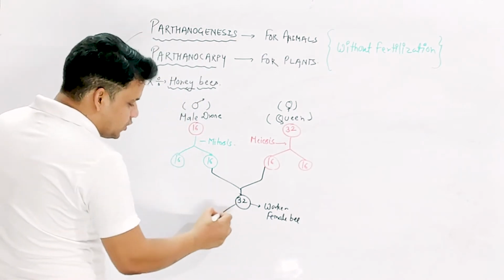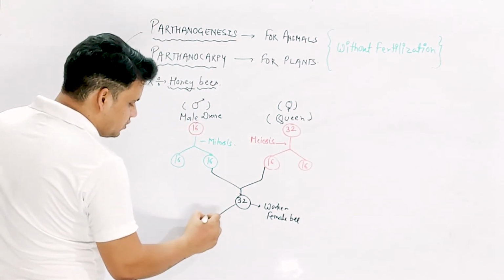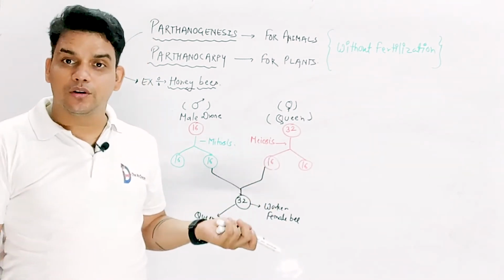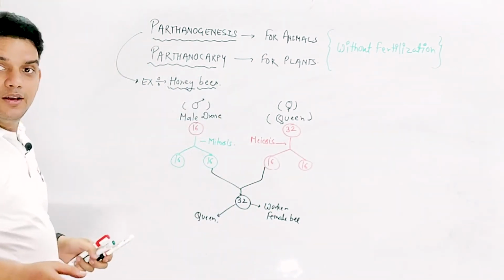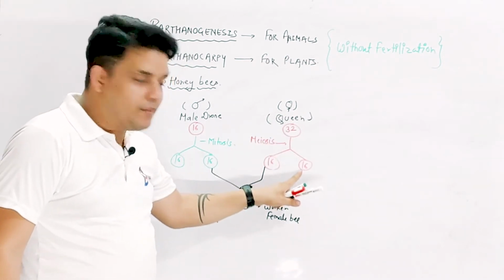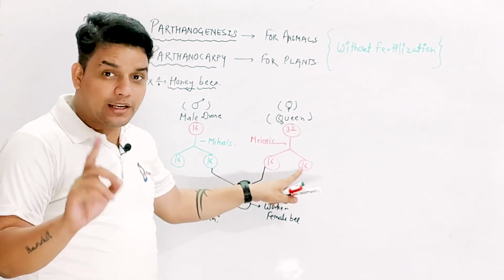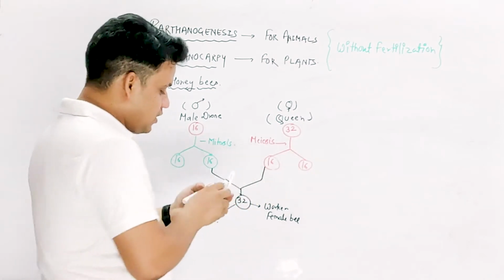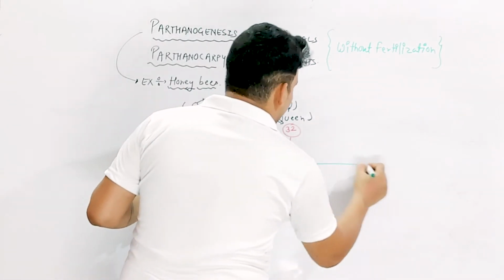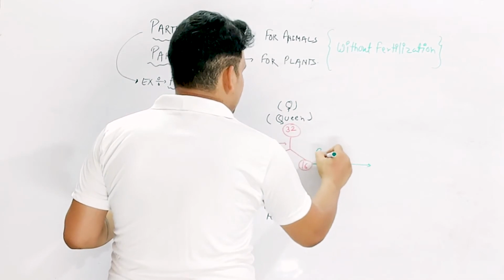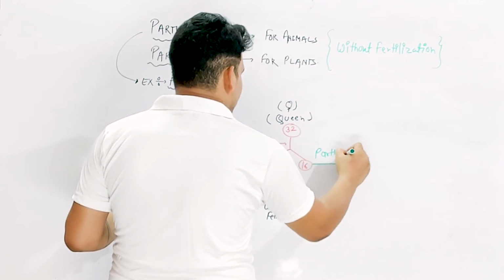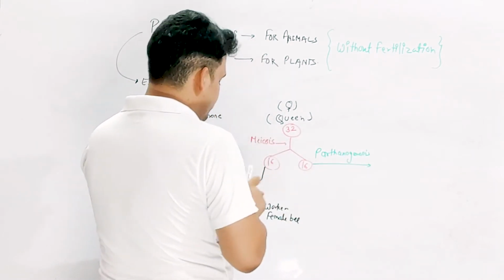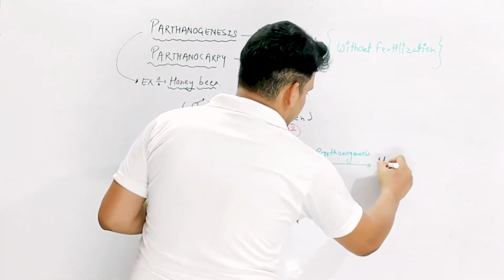But these 32 are also from the queen. But if I am talking about these 16, what about the male drone? The male drone is not present there. So if I am talking about this gamete, then this gamete is without fertilization. This gamete produces the male drone, and the process is called parthenogenesis. So because of the parthenogenesis process, these 16 form the male drone.